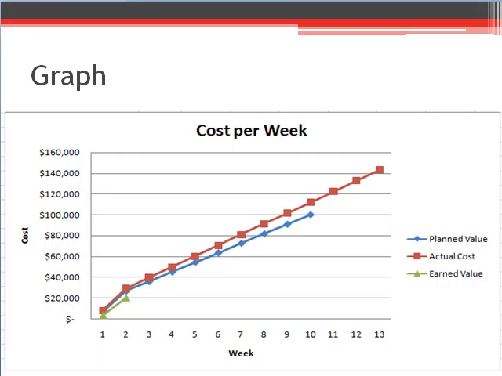This figure shows a graph which has the planned cost, actual cost, and the earned value on the same scale. Note how the earned value is shown in the solid green line, which indicates the work that has been done thus far, and the actual cost is shown in red and the planned value in blue. It shows that the actual cost exceeds the planned value and for longer than anticipated.